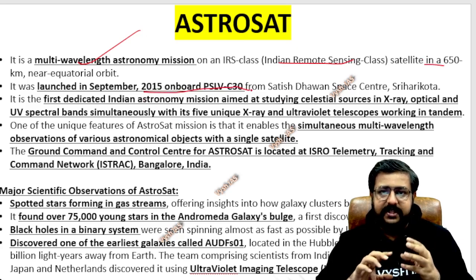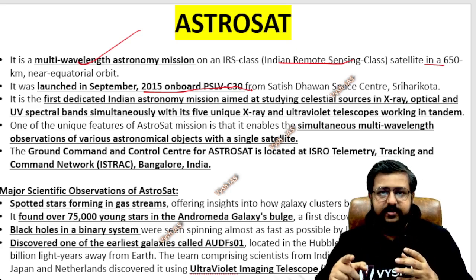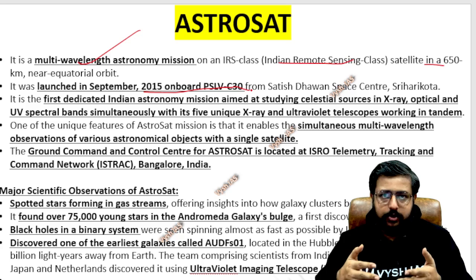Okay, so these basics, again I am telling you, if you don't know what is SLV, what is PSLV, what is GSLV, there was that playlist which I showed you, where we are teaching the basics. Here we are discussing the news item for the prelims 2024.